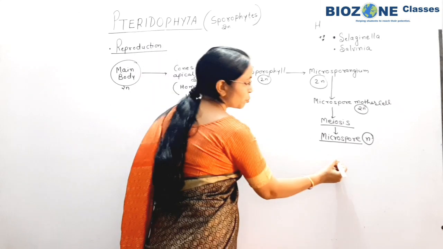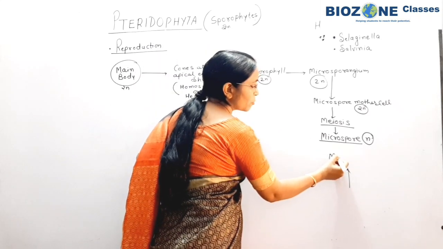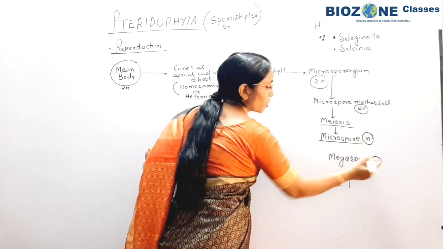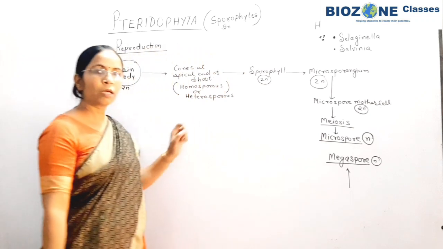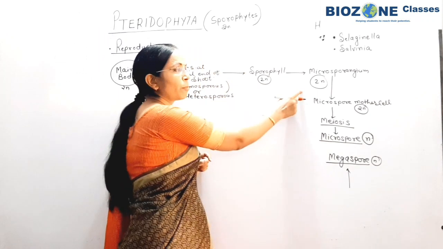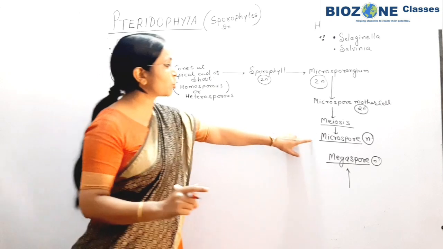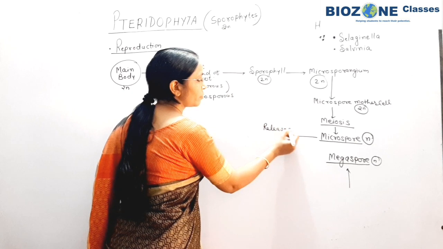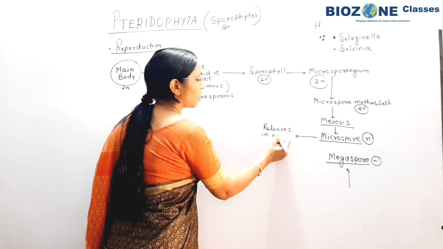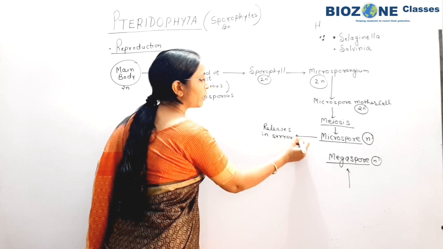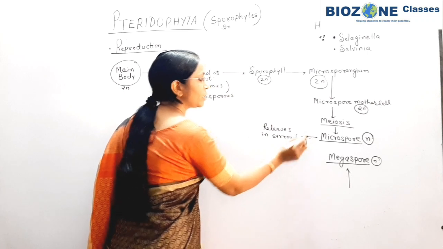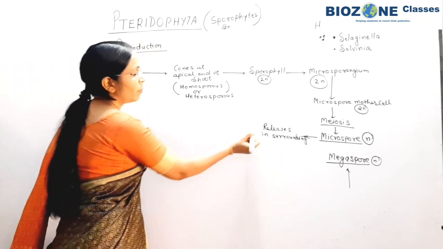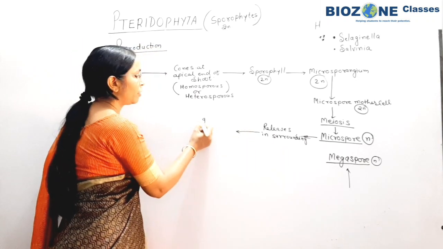Now microspores, and in the same way in the megasporangium, what is formed? Megasporangium is responsible for the formation of megaspore. Clear? Now after that, the microsporangium bursts and where will the microspores come? Microspores are released into the surroundings, meaning the soil, because I have already told you pteridophytes are herbaceous, so they simply come in contact with the moist soil and germinate.